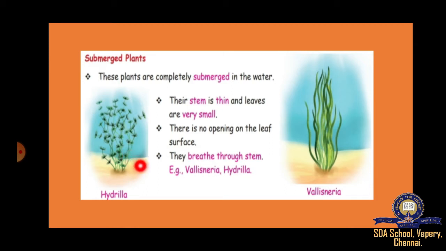Next, these plants will breathe through the stem, not through leaves, because leaves will be closed. That is why through the stem only they will be breathing. Examples are Vallisneria, Hydrilla. Don't get confused with these names because these are tough names. Don't think it is a tough name. I am spelling it once again. Vallisneria, Hydrilla. It is easy only. Just learn it, children.